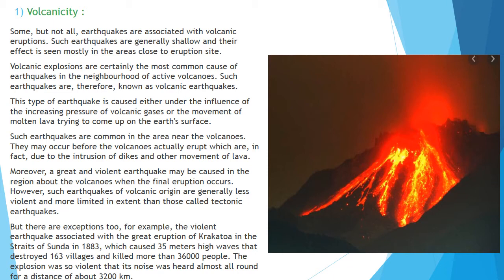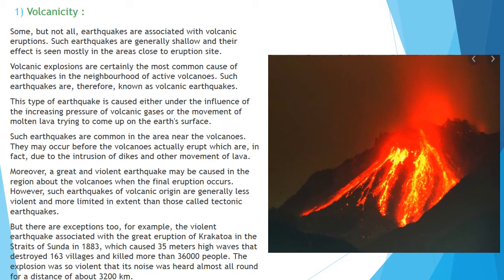However, such earthquakes of volcanic origin are generally less violent and more limited in extent than those called tectonic earthquakes. So the earthquakes caused by volcanoes are less violent than the earthquakes caused by tectonic movement of the plates. Less destructive or less violent, these earthquakes are generally found. But there are exceptions too.